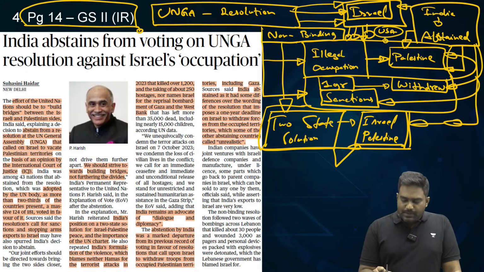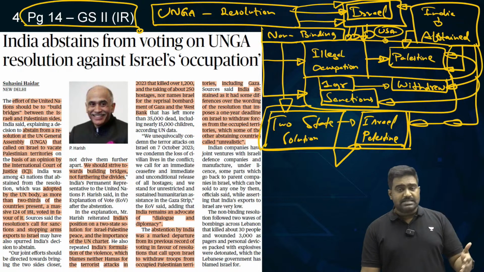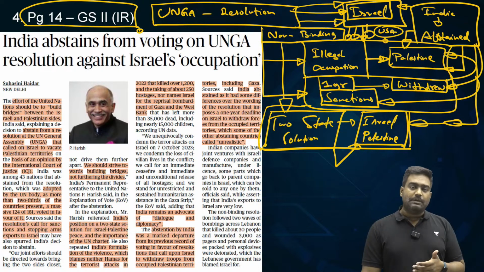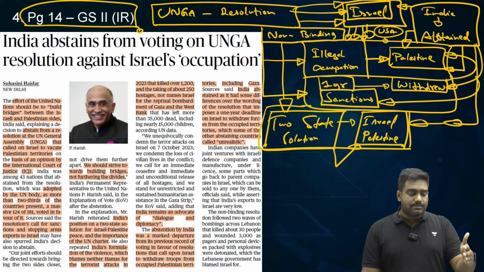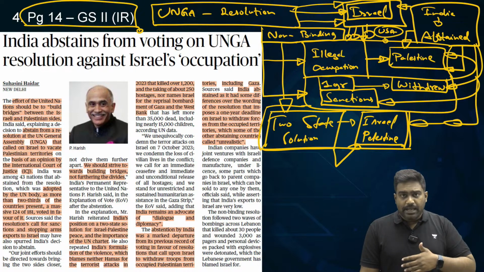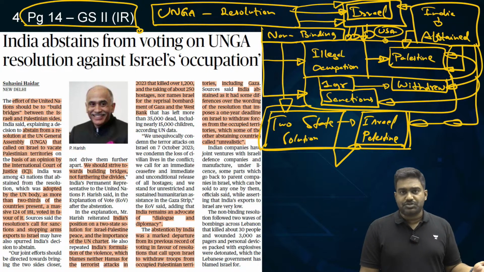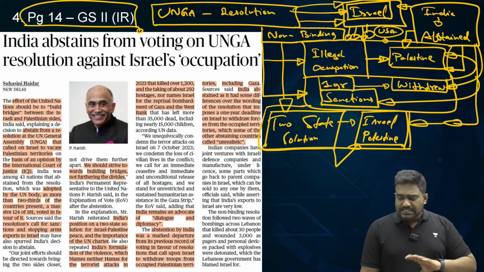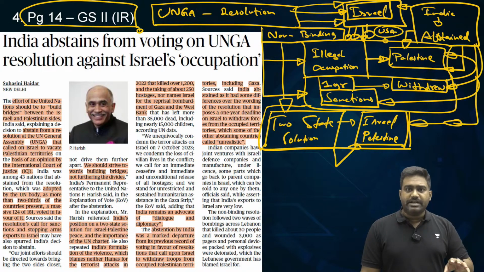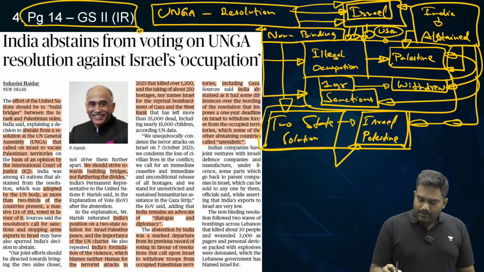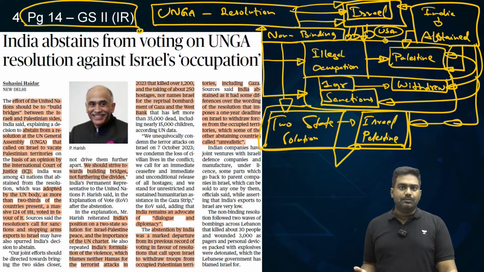So India was taking this balanced position where we would criticize Israel, vote against Israel as well on matters of illegal occupation. We would support the creation of Palestine, but we support Israel as well when it comes to fighting terrorism. Right? The October 7th attack was called by India a terrorist attack, but we have never labeled Hamas itself as a terrorist group. And we have never blamed Hamas for the Gaza war, which was triggered on October 7th. So that is the balanced position of India, where we play both sides and we try to push for talks and negotiations. So this stand of India is a departure from the earlier position.